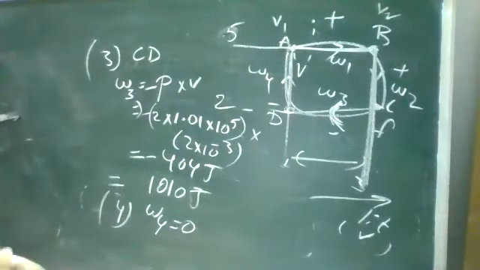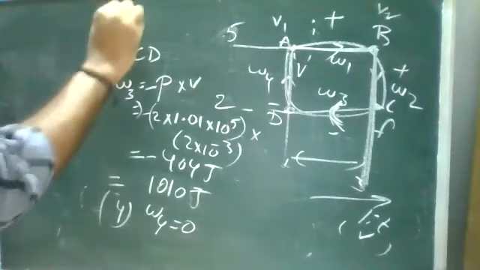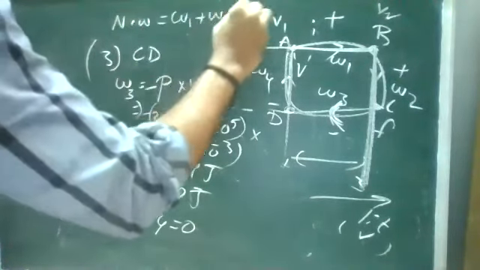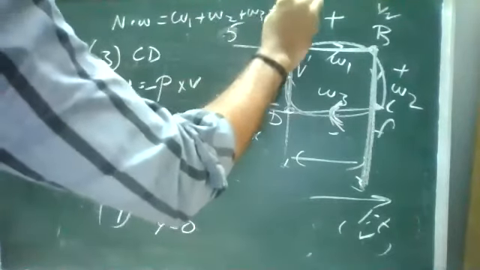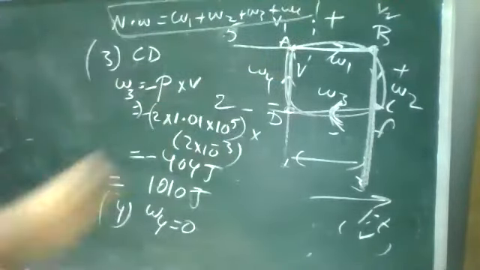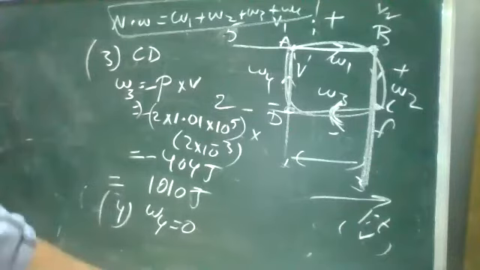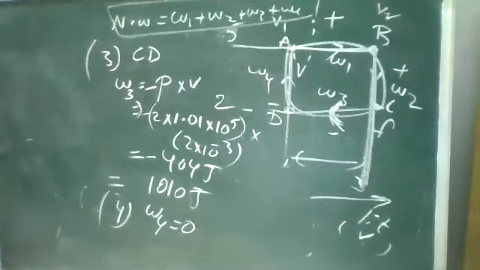Now we need to find the net work function. Net work function is equal to W1 plus W2 plus W3 plus W4. When you add all the work functions, it is your net work. Find the answer for this net work. Minus or plus, just check it. 606 joules. 606 joules, yes ma'am.